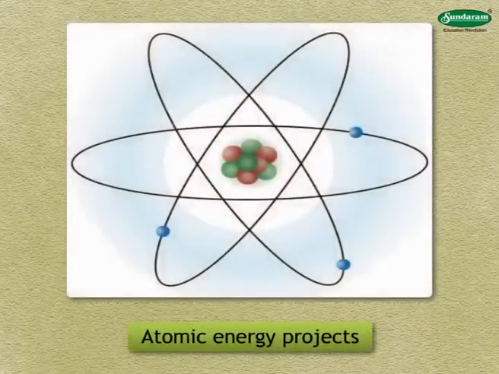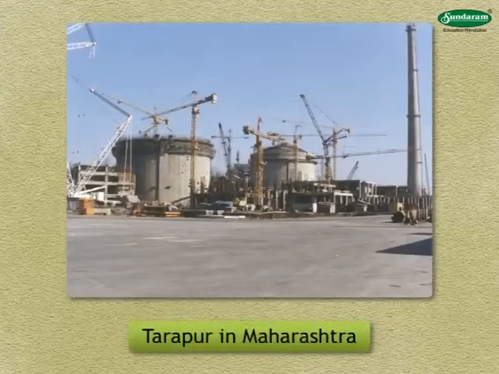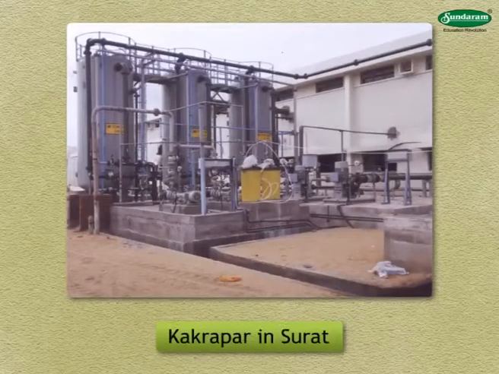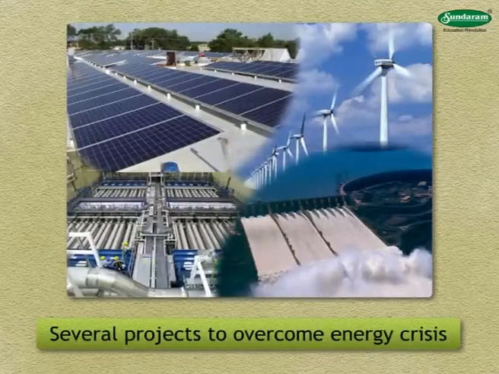This has been put to use in India in our atomic energy projects. The atomic plant at Tarapur in Maharashtra generates electricity. There is another plant at Kakrapar in Surat. The government wants to set up several such projects to overcome energy crisis.